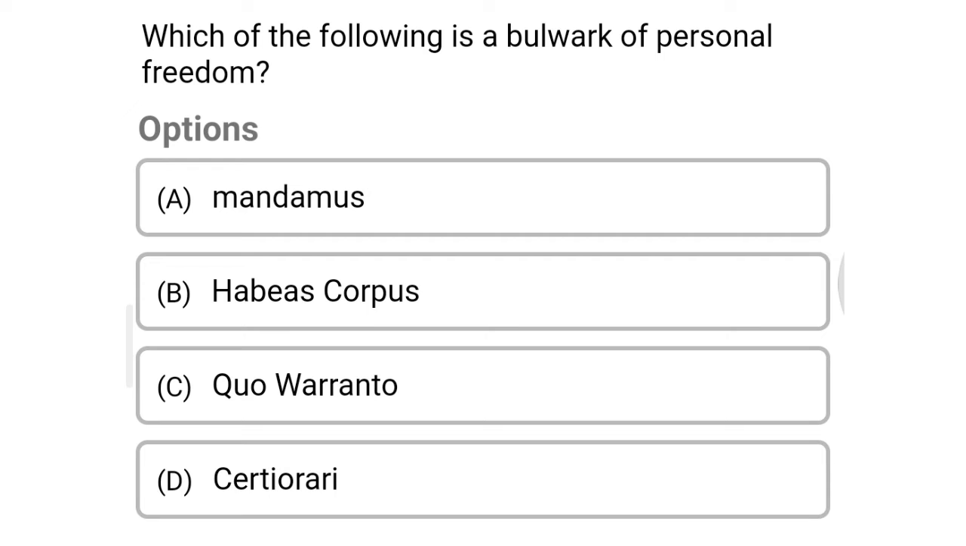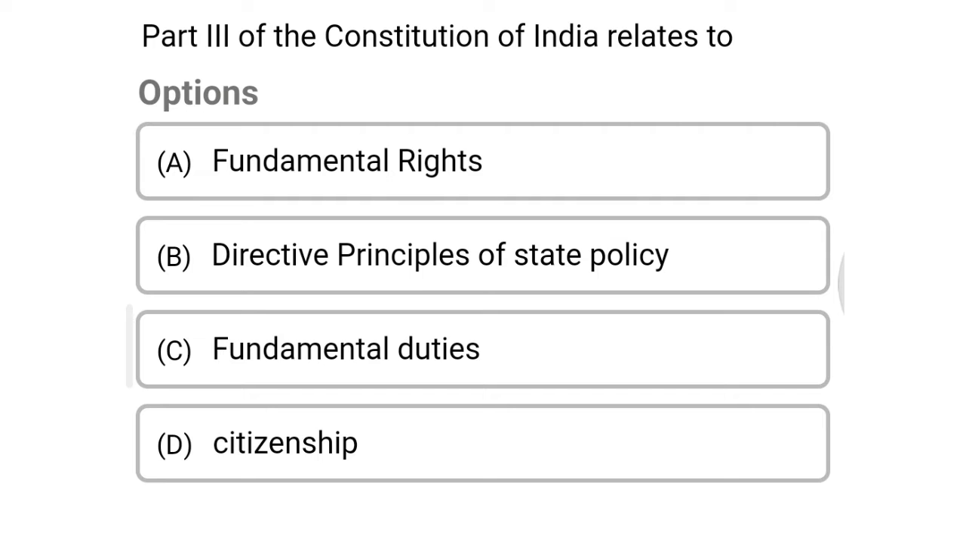Next question, which of the following is the bulwark of personal freedom? Option A mandamus, option B habeas corpus, option C quo warranto, option D certiorari. So the correct answer is option B, habeas corpus. Next question, Part 3 of the Constitution of India is related to option A fundamental rights, option B directive principles of state policy, option C fundamental duties, option D citizenship. The correct answer is option A.